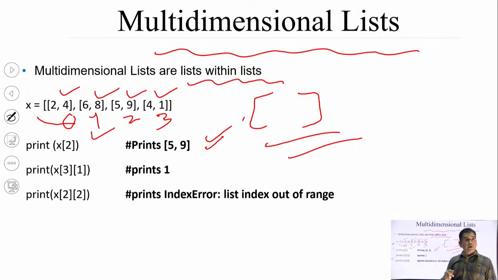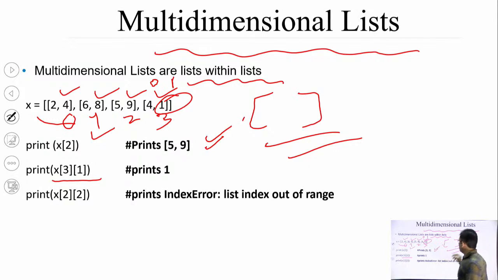Now I want to print using 2 dimensions: print x[3][1]. So 0, 1, 2, 3, I go to the 4th row, then 0 and 1, this is the 0th, this is the first. Whether you are going from column 1 to column n or row 1 to row n, the index always starts from 0.